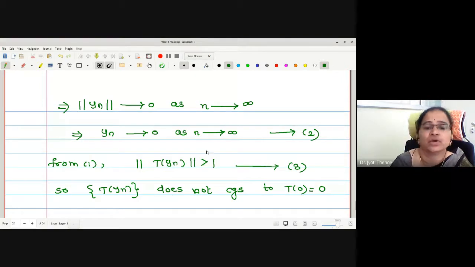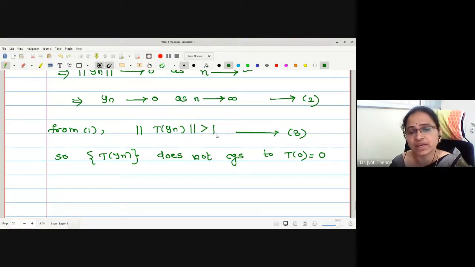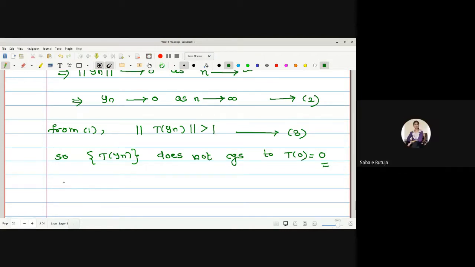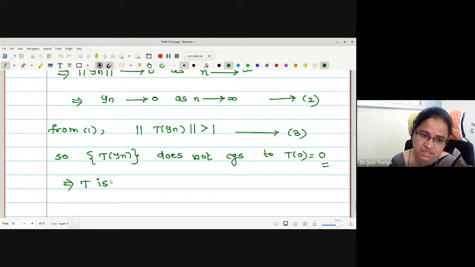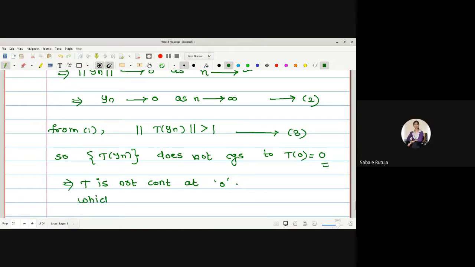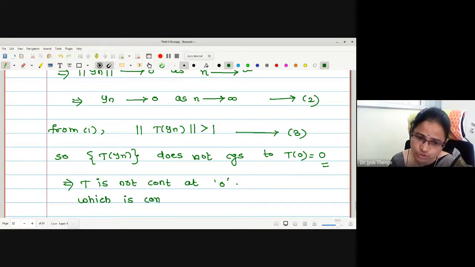Are you getting me? Norm T of yn, every scalar is greater than 1. Therefore, it will not converge to 0 anyhow. What is the meaning then? yn converges to 0, but T of yn does not converge to T of 0. This implies T is not continuous at 0. Therefore, this is a contradiction, which contradicts the assumption.